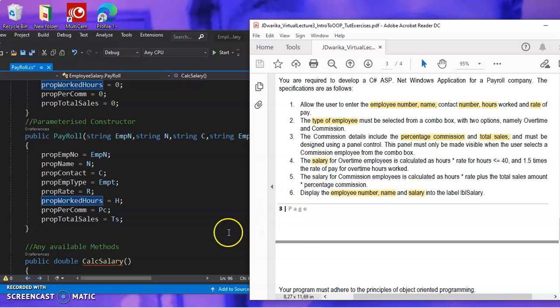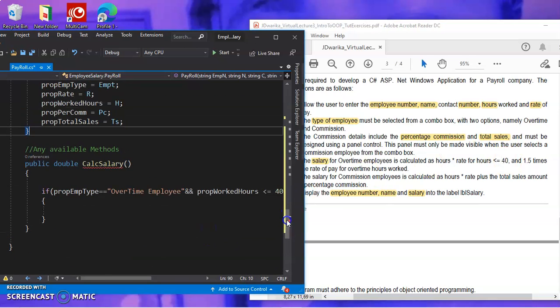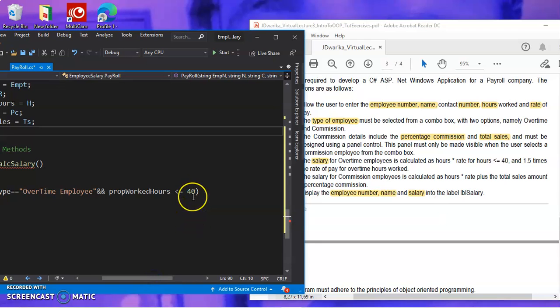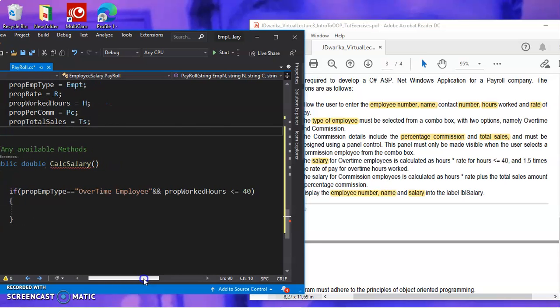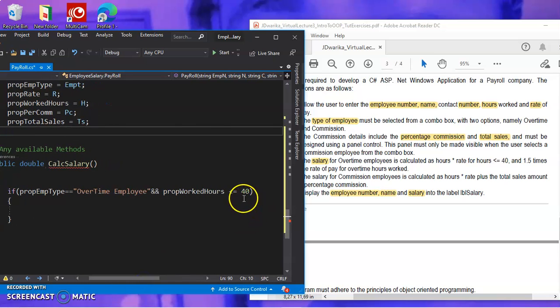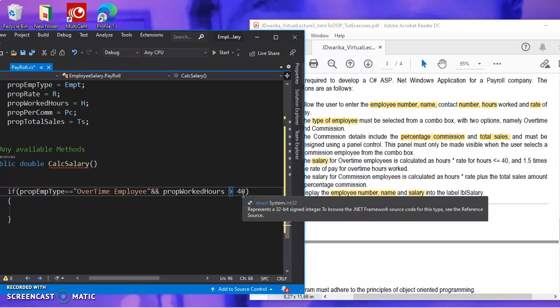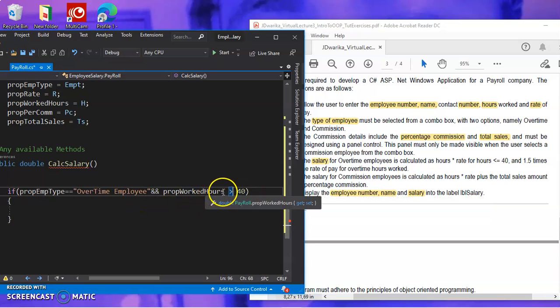So now here our condition is wrong, because it will force us to have nested ifs, and it will still confuse our method and we will end up not giving the right answer. So what do we do here? We need to change this. We make it greater than 40. Why? We want to identify every hour that is above 40. Once the user enters hours greater than 40, it means we must now calculate the hours that are over.